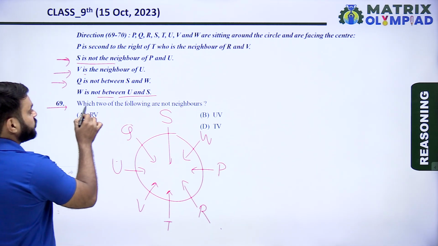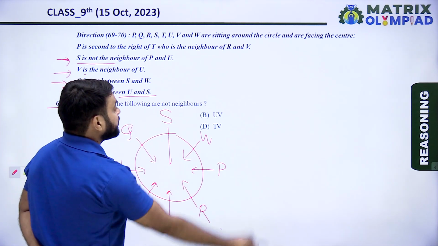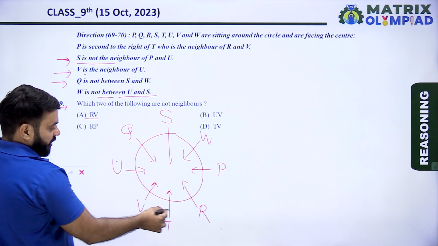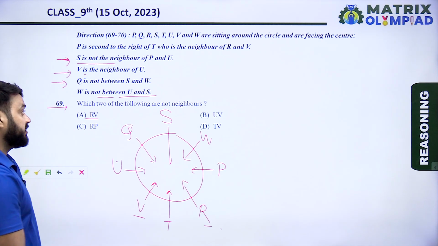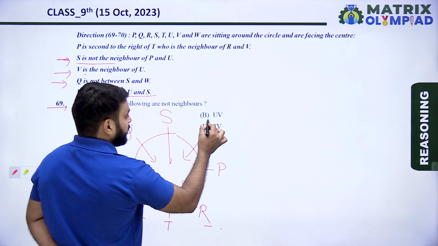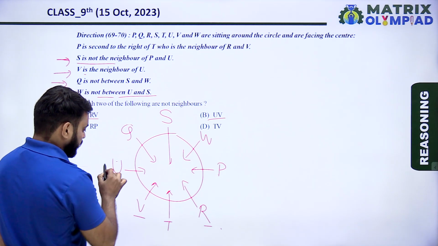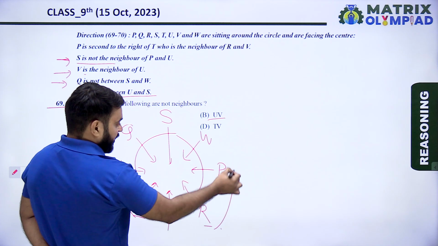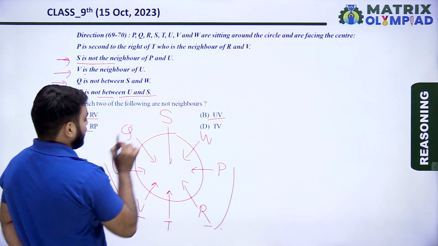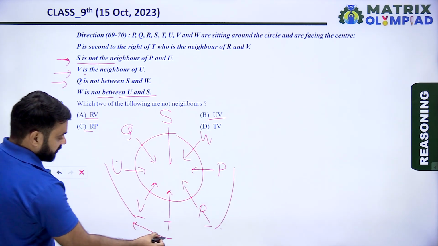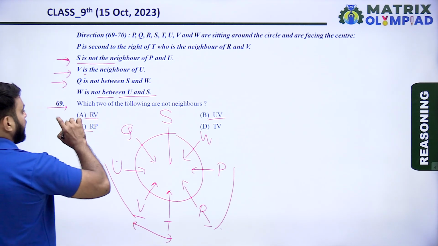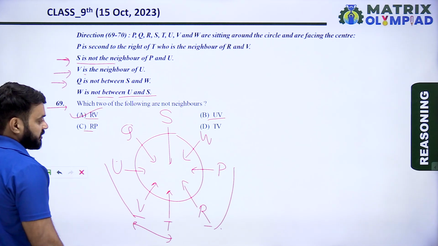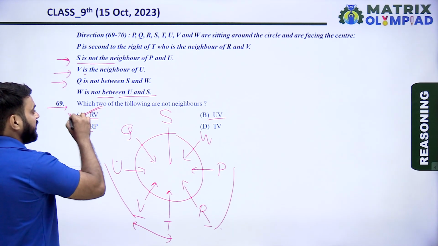So the question is, which two of the following are not neighbors? Option A is RV. Here is R and V. So RV is not neighbor. UV, they are neighbors. RP, they are neighbors. TV, they are also neighbors. It means here RV are not neighbors. So it means option A is the correct answer.